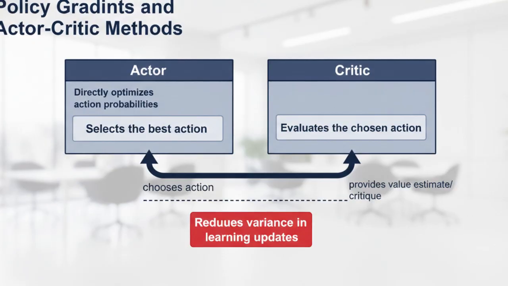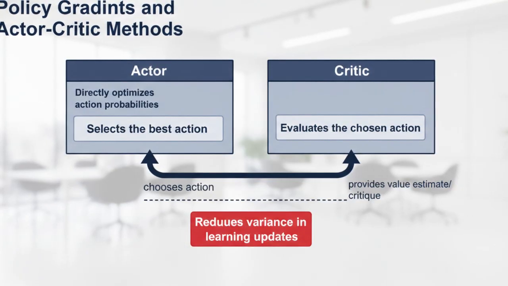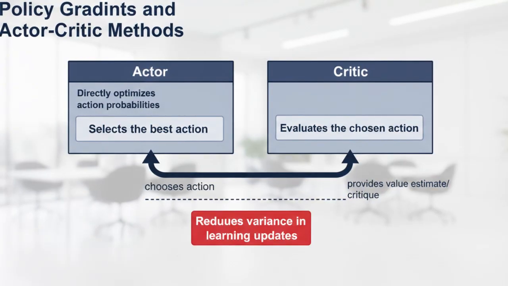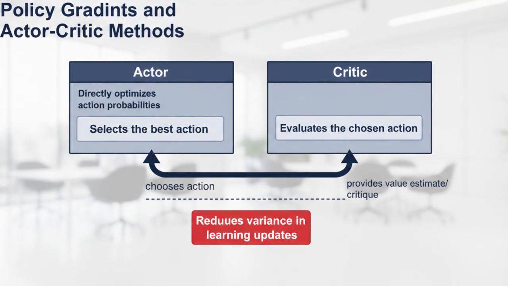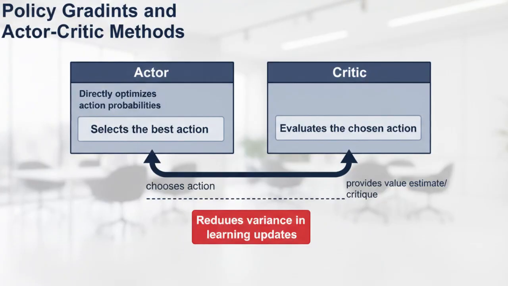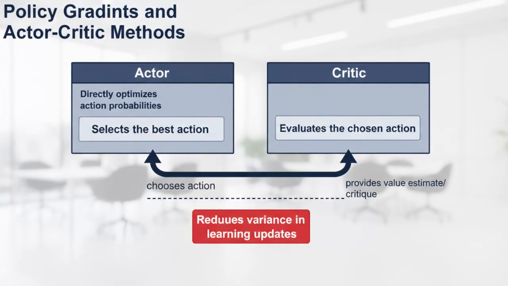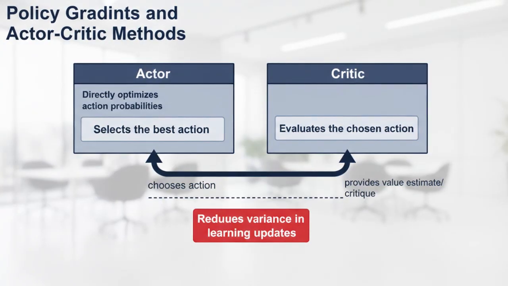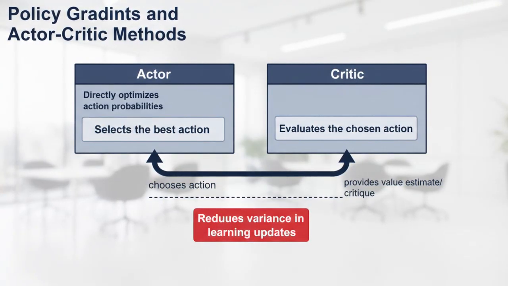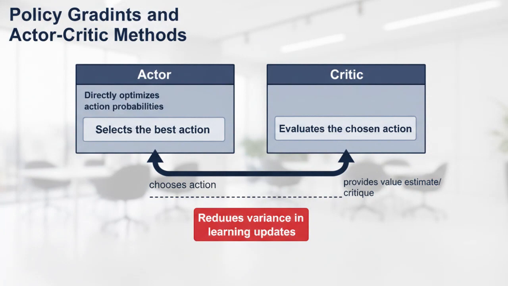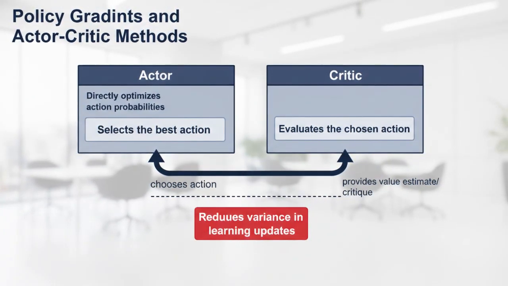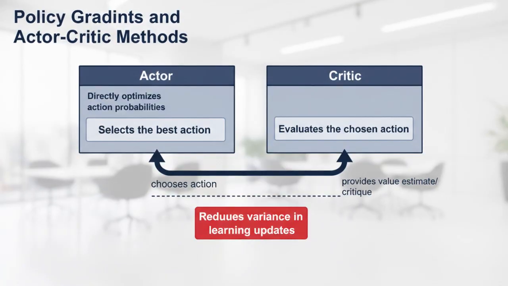While DQN predicts rewards, policy gradient methods directly optimize the probability of taking actions. This is often more stable for continuous action spaces, such as tuning CPU frequencies or memory allocations. The actor-critic architecture combines both. The actor decides which action to take, while the critic evaluates that action by predicting the reward. This dual-model approach reduces variance and accelerates convergence.